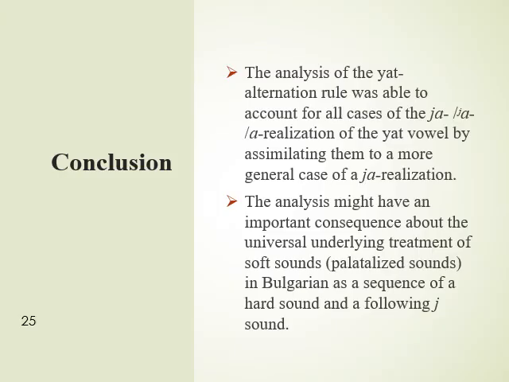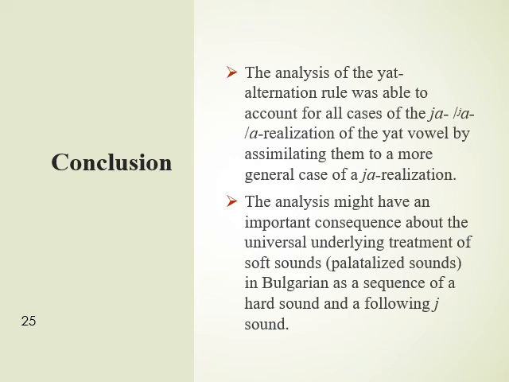The analysis of the Yat-alternation rule was able to account for all cases of the Ya with palatalization and A realizations of the Yat vowel by assimilating them to a more general case of Ya realization.